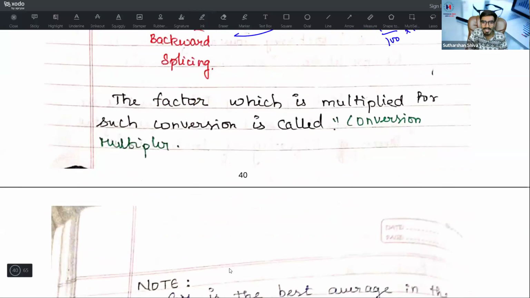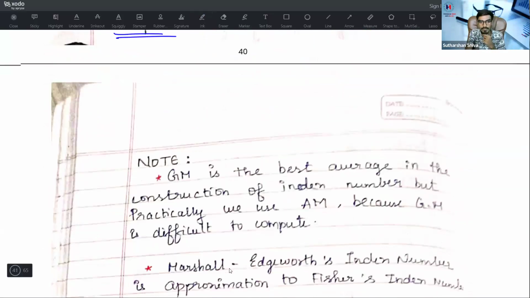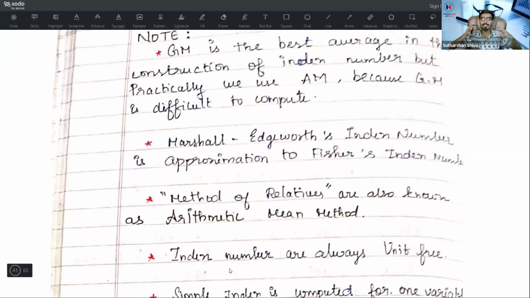The factor which is multiplied in such a conversion is called the conversion multiplier. Remember this. You may get a theory-based question. Many will forget, but you will easily crack it. That is the conversion multiplier. Here are some of the notes you come across with index numbers.